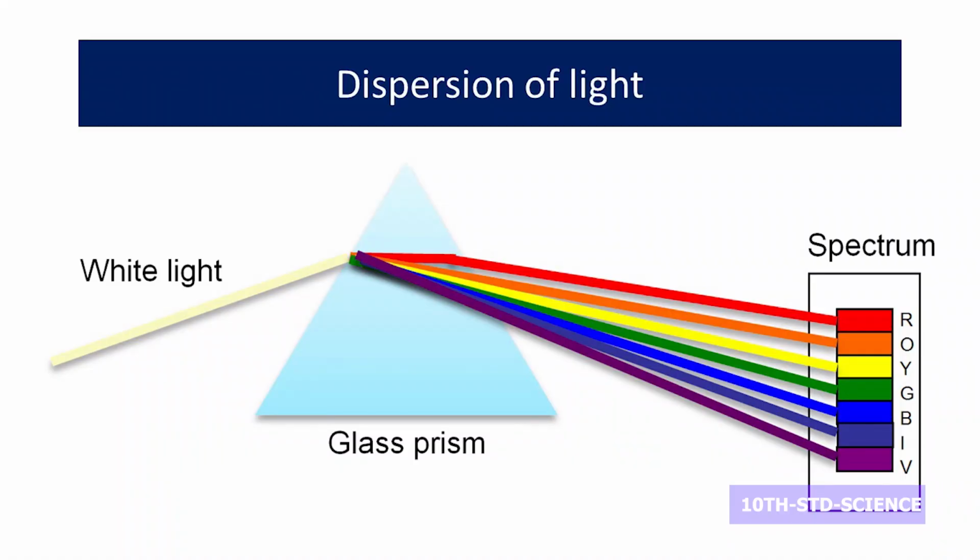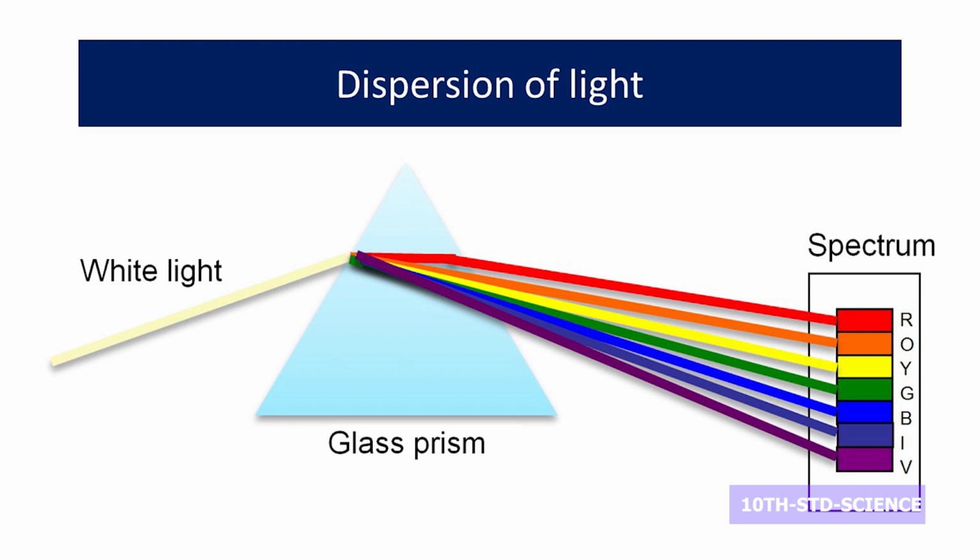Now, the light from the sun is said to be a composite light. Composite light means it consists of more than one wavelength of light. Sunlight has 7 colors in it. Now, when we pass this composite light through a glass prism, it will get dispersed, that is, it will split into 7 colors, which is named VIBGYOR. V represents violet, I indigo, B blue, G green, Y yellow, O orange and R red.